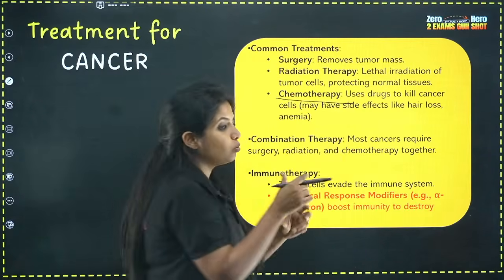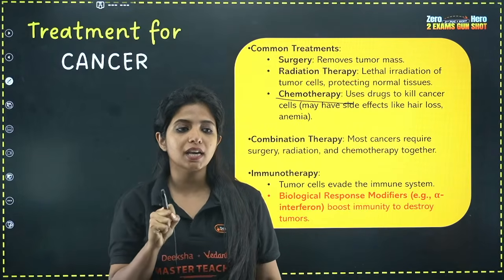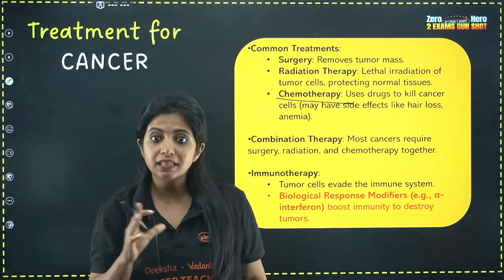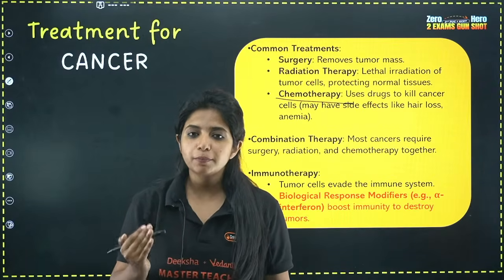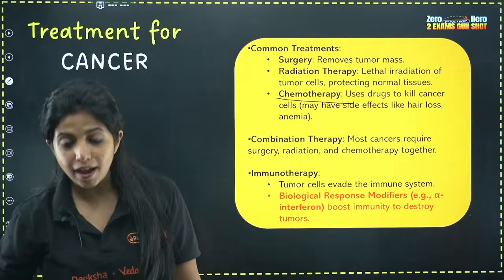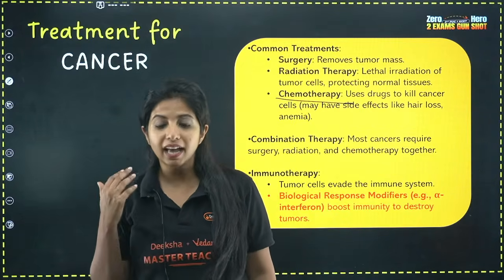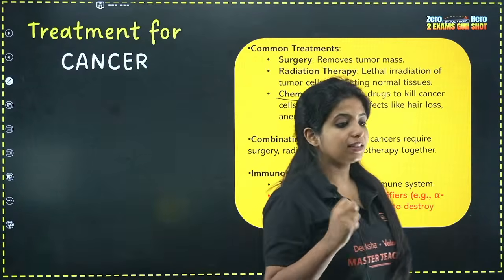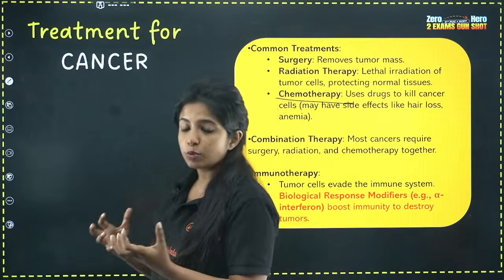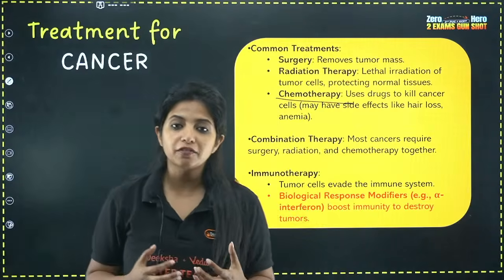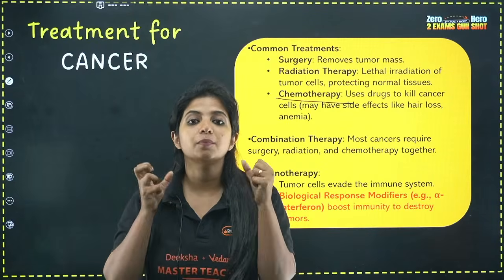Chemotherapy is basically when you give some drugs, and these drugs specifically go and act on the fastly dividing cells, super fastly dividing cells out there. Which is why the people who undergo cancer treatment have rapid hair fall. Why? Because our hair cells are also something like that. They also rapidly divide. So the drugs being given to us are not able to identify which one is a cancerous cell and which one is a normal cell. The ones which are rapidly dividing are being affected.